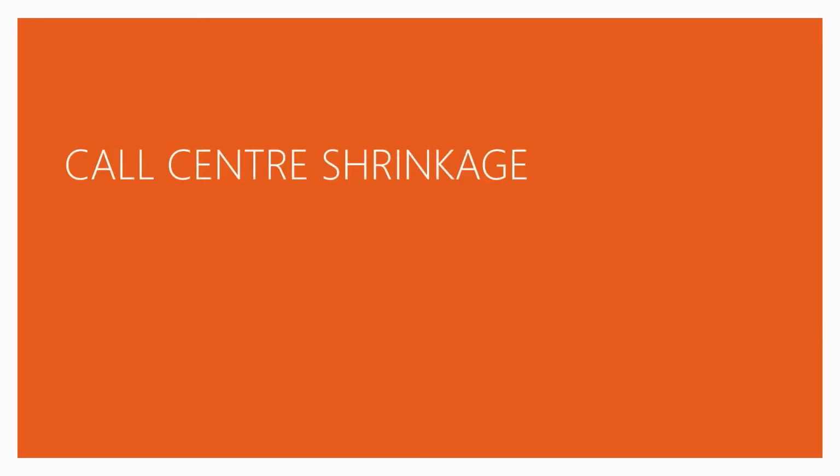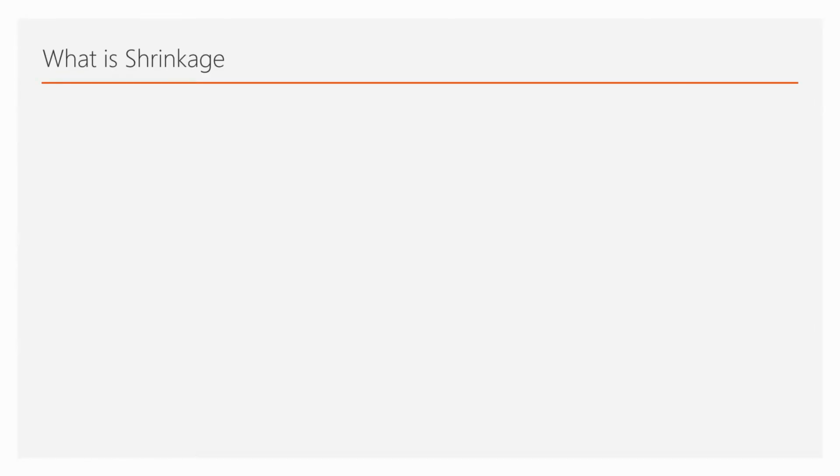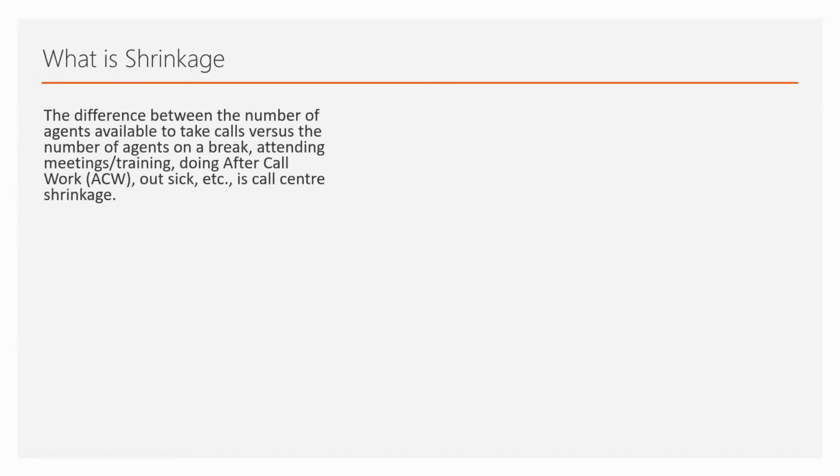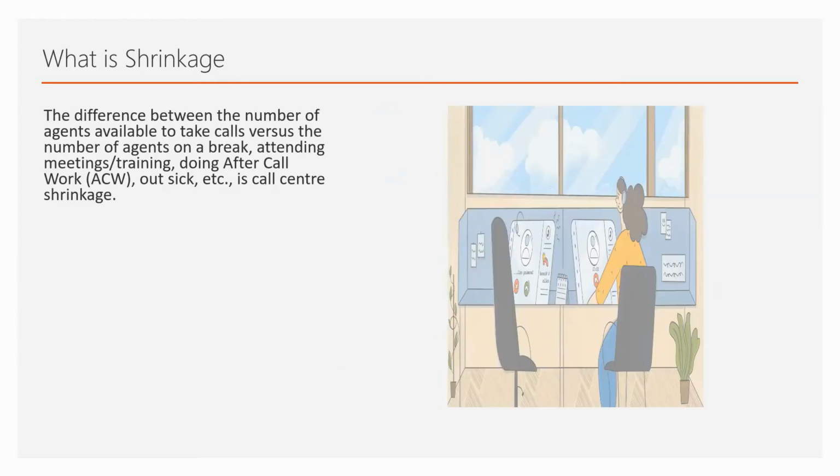So we are going to talk about call center shrinkage today. What exactly is shrinkage? Shrinkage is basically the difference between the number of agents available to take calls versus the number of agents on a break, attending meetings or any training, doing after call work, any unplanned leaves, any planned leaves, weekly offs. So that is all call center shrinkage is about.